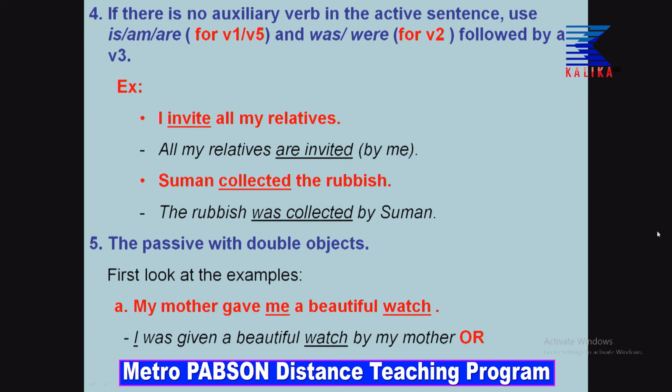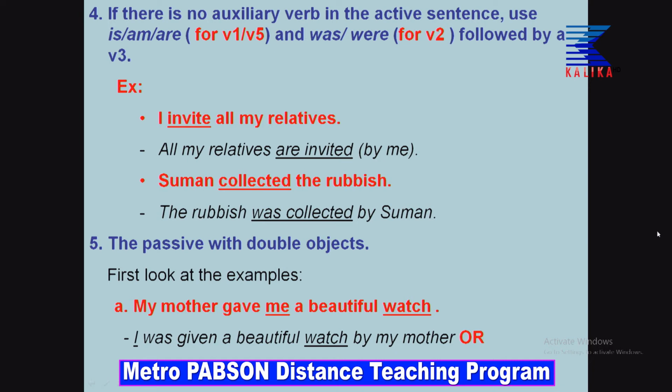So, I was given a beautiful watch by my mother, or a beautiful watch, the second object of the active sentence, you place it as subject. So, a beautiful watch was given to me by my mother. Please remember, you are following each of the objects or each of the auxiliary verbs with verb 3.